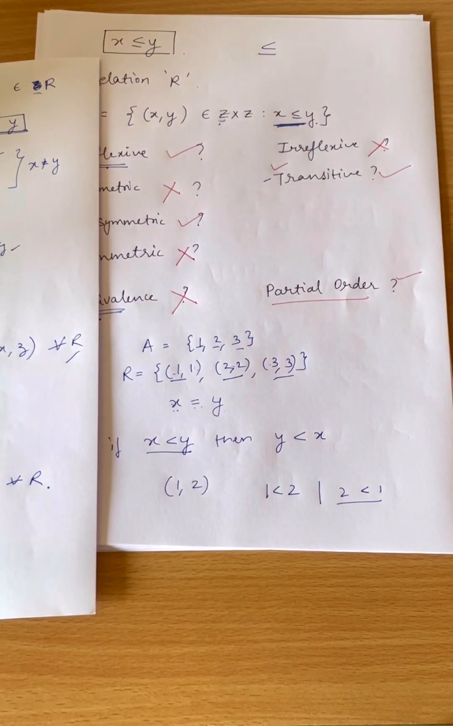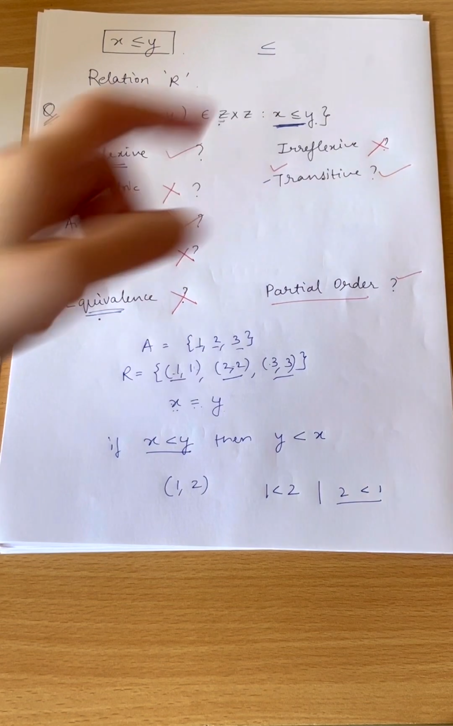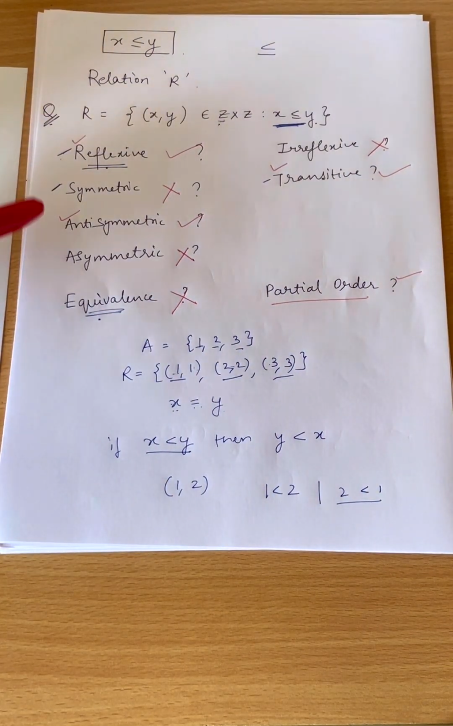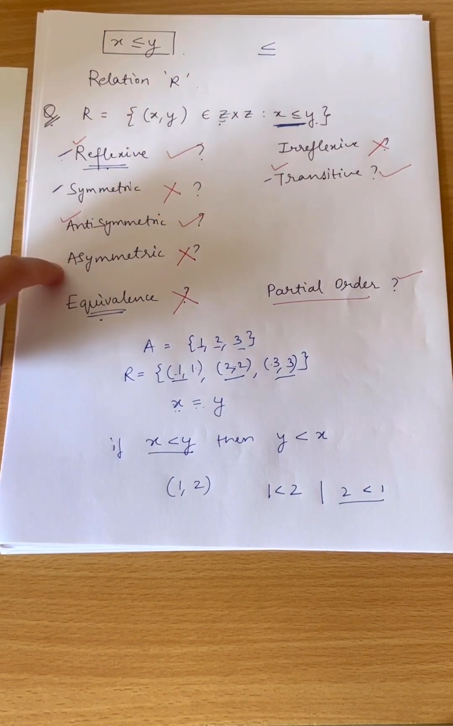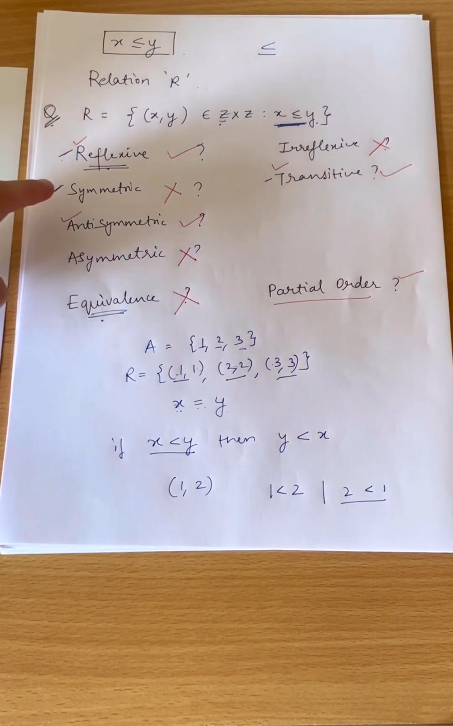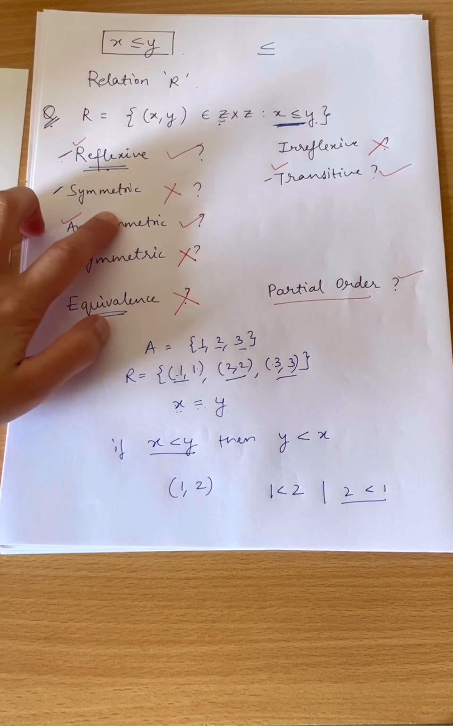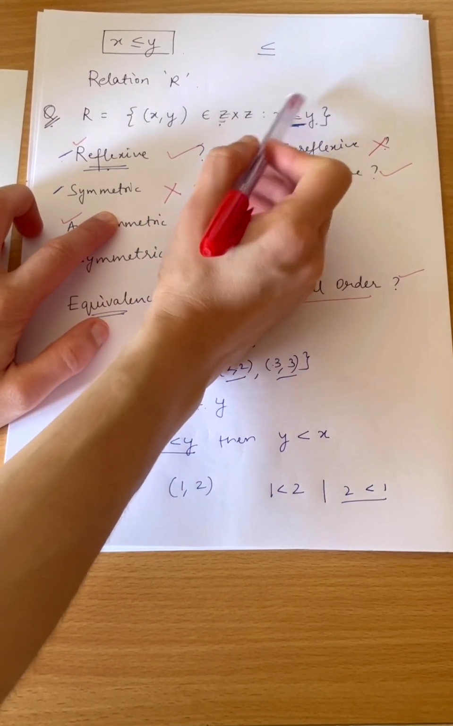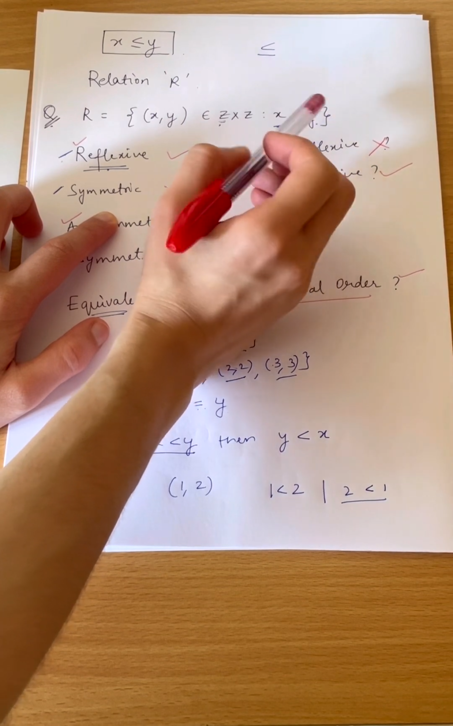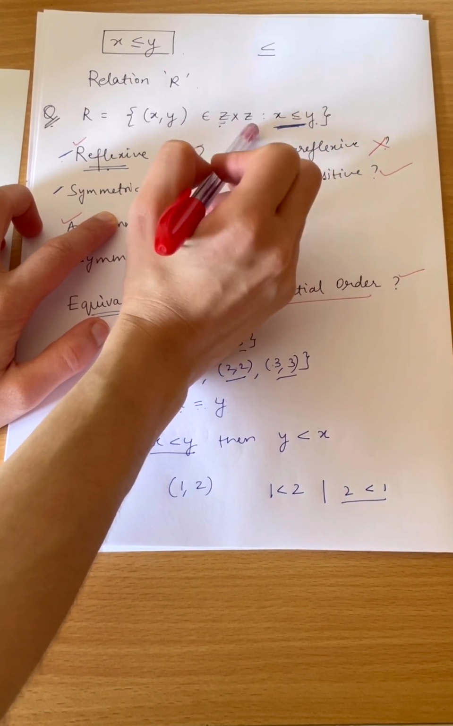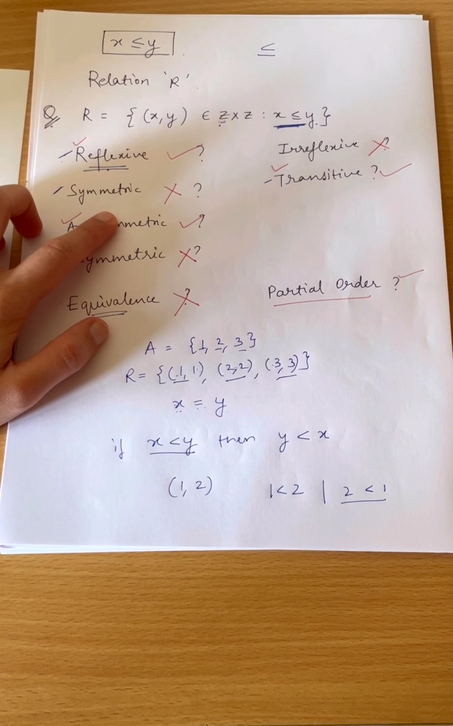Okay, so here we can say that this relation less than equal to satisfies reflexive, antisymmetric, partial order and transitive. Why not symmetric, asymmetric, equivalence? Because it is not symmetric. Why not symmetric? Because if x is less than y, then it is not compulsory that y is also less than x, for the cases when x is not equal to y.